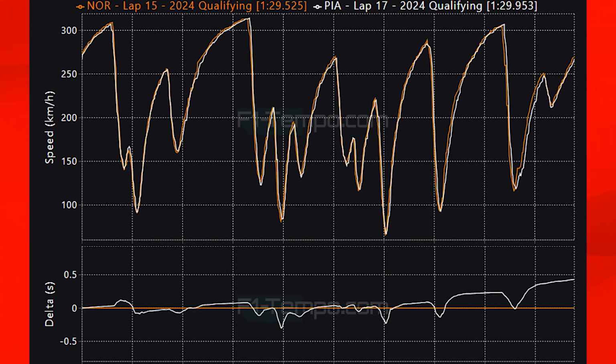Well, let's compare their laps, and when you look at these laps, they're actually very, very comparable until those final couple of corners. It looks as though at this point here, Piastri gets a bit of a slide, and he loses the momentum that he would have needed for those final 2 corners, and in those final 2 corners, he just can't carry the same amount of speed, and this is all it takes for him to very quickly lose 4 tenths and lose 3 places on the grid for tomorrow's race.